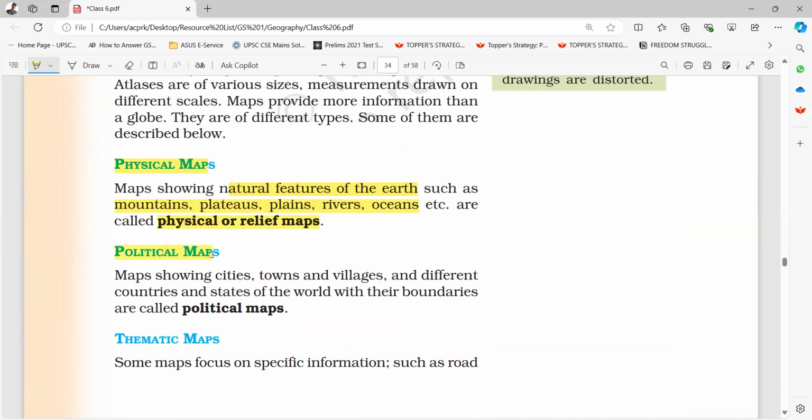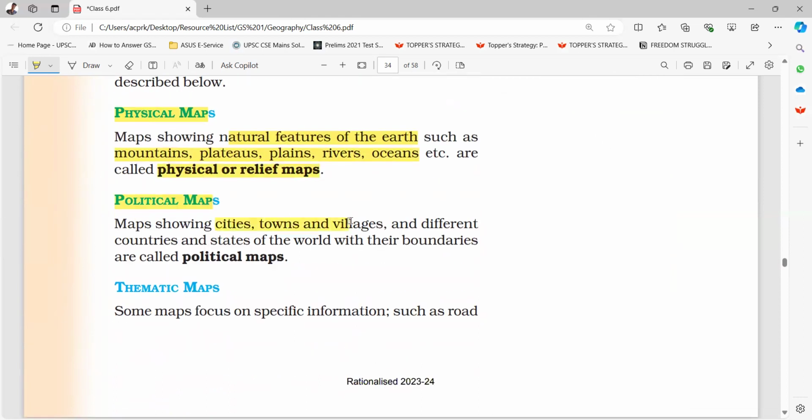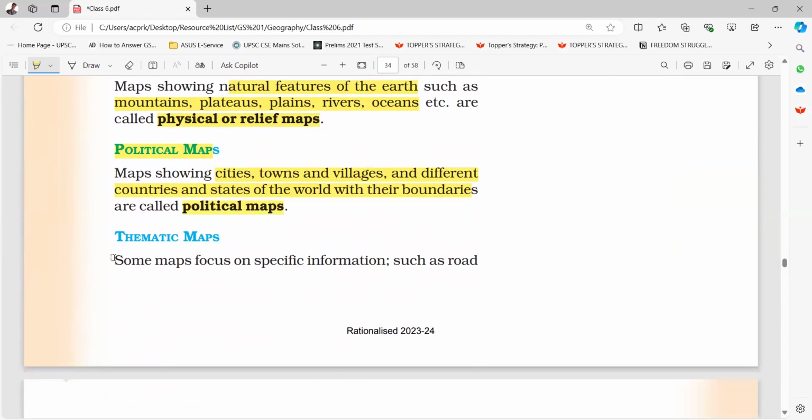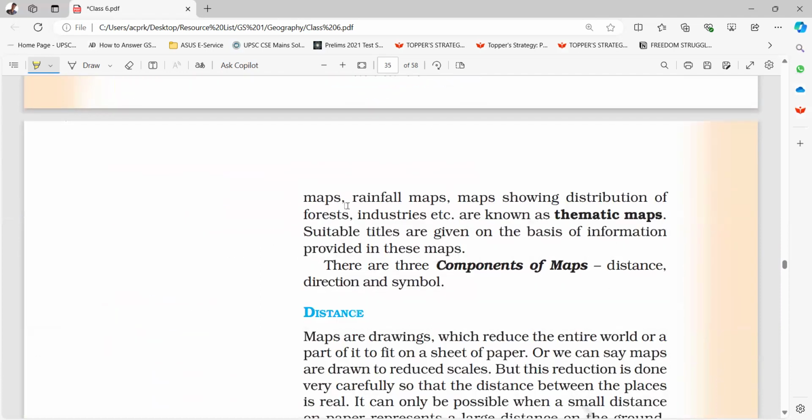Political maps: maps showing cities, towns, and villages, and different countries and states of the world with their boundaries, are called political maps. Thematic maps: some maps focus on specific information, such as road maps, rainfall maps, and maps showing distribution of forests, industries, etc., and are known as thematic maps.